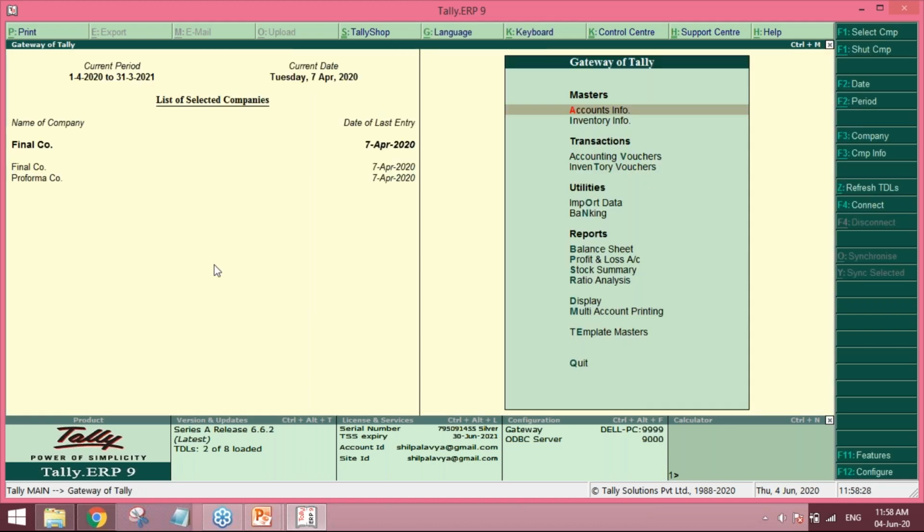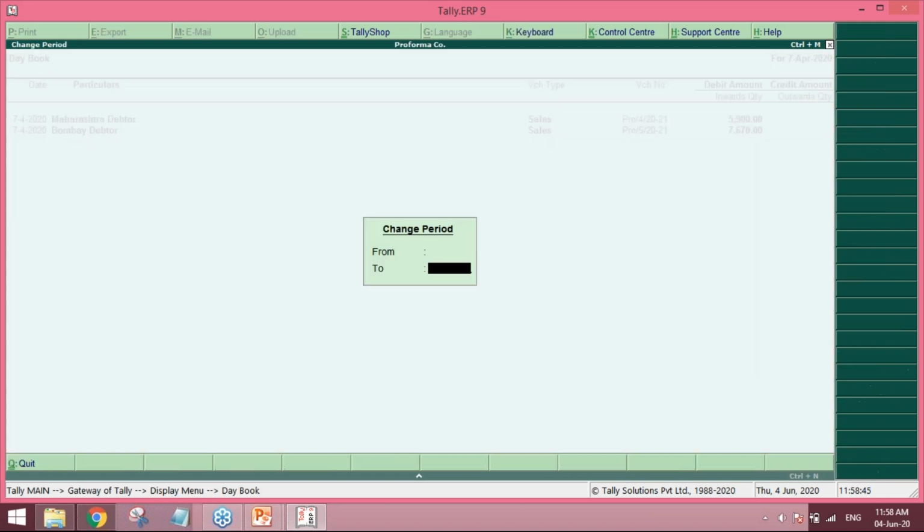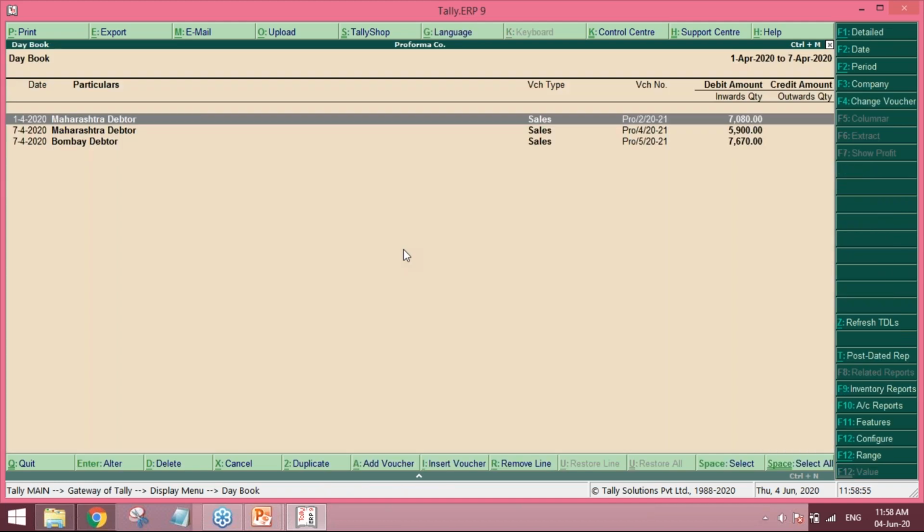So in this particular transaction, in the customization, what we have done is we have created a pro forma company separately and a final company separately. What we have to do is create all the invoices in my pro forma company. I'll quickly show you the sales invoices I have created. A normal sale invoice in which descriptions and references are there. So you have created these pro forma invoices separately, so that these are not yet confirmed by the clients.